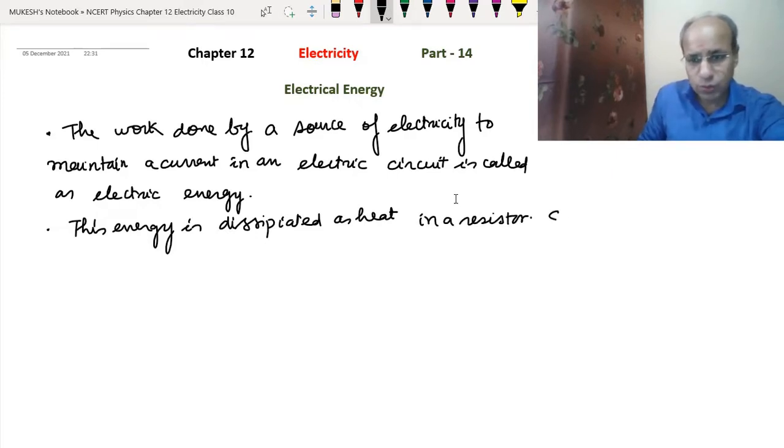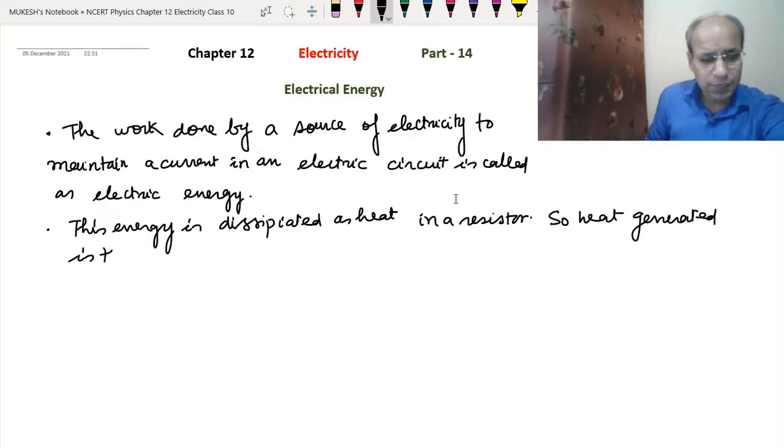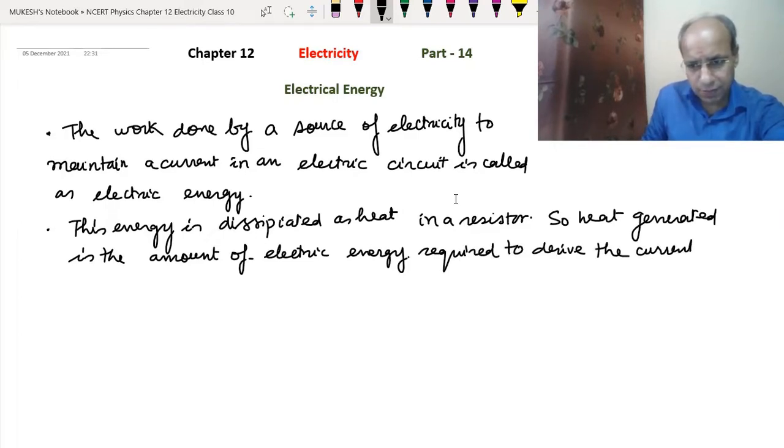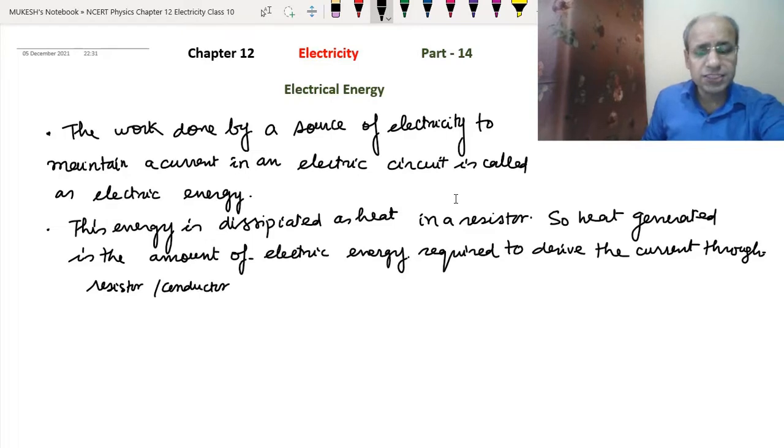Okay, so heat generated is the amount of electric energy required to drive the current through a resistor or conductor. Okay, so the energy dissipated as heat in a resistor. Heat generated is the amount of electric energy required to drive the current through the resistor or conductor.